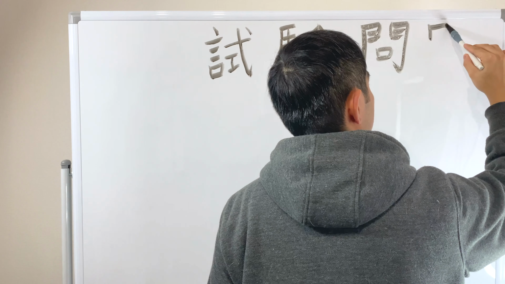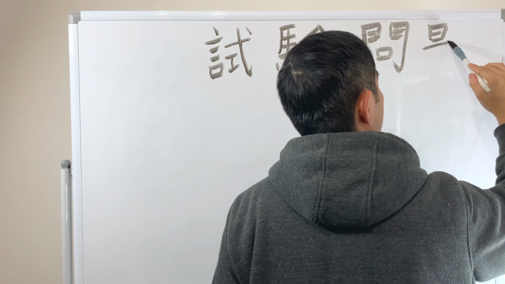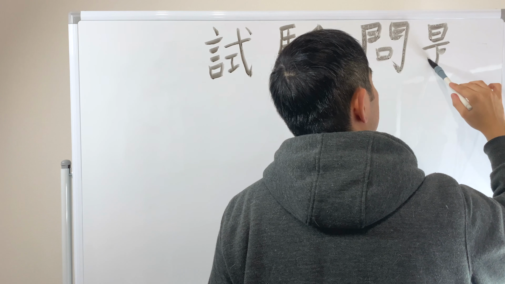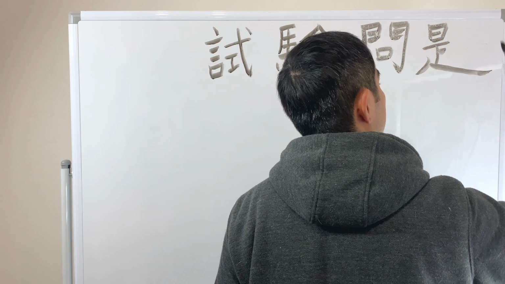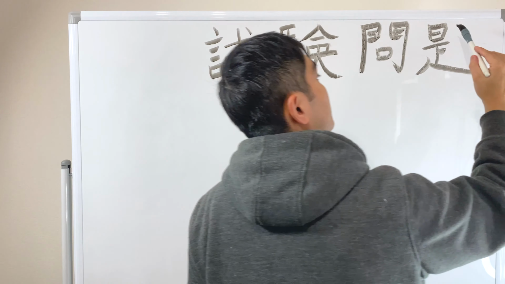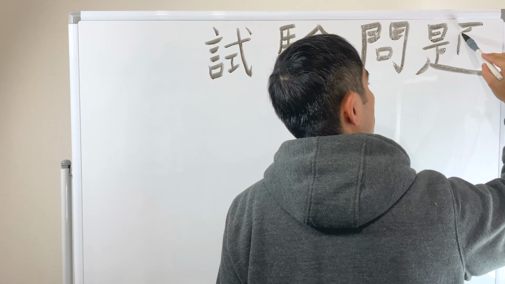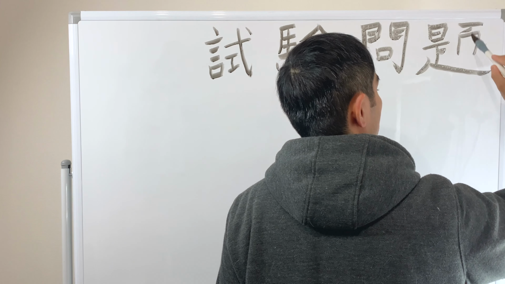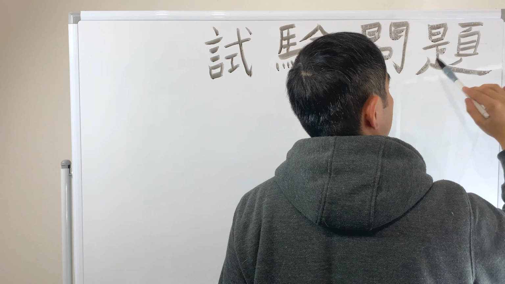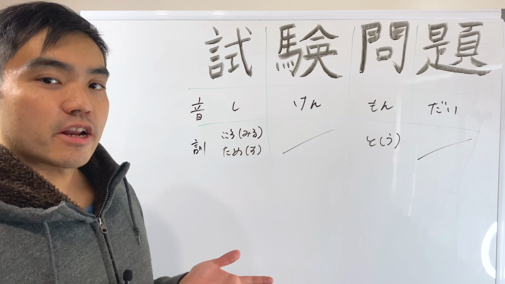Pull down, across, don't release the pen, and pull down, across, across, across, pull down, across, sweep, then sweep. It looks like the radical shinyo, right? Then across, sweep, pull down, across, don't release the pen, and pull down, and 2 lines, and close this square, then sweep, sweep. Okay, so radical time.